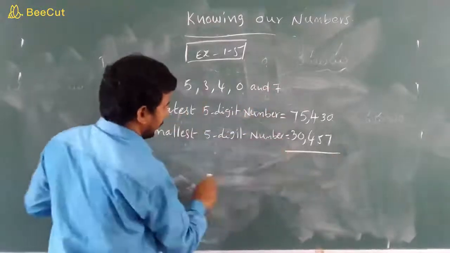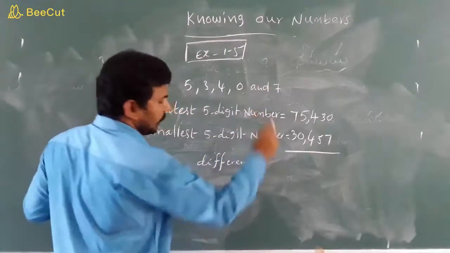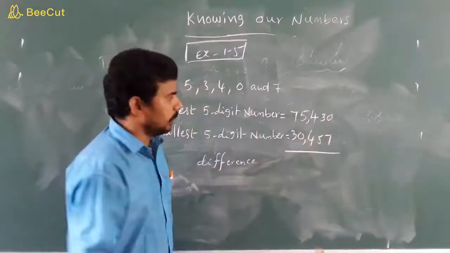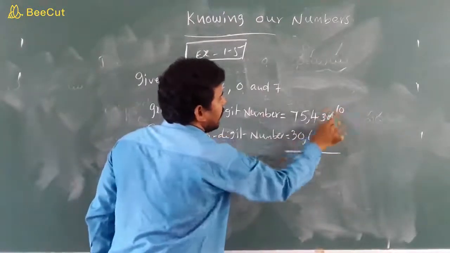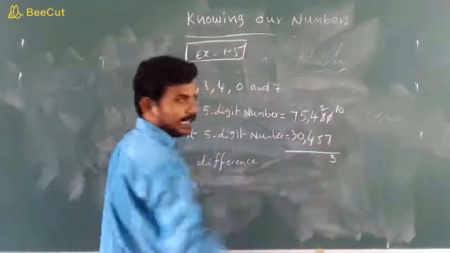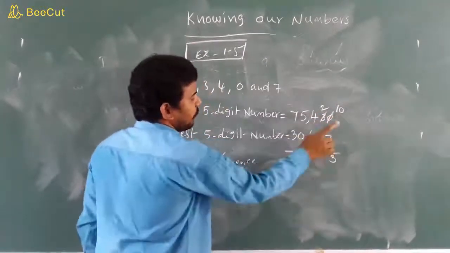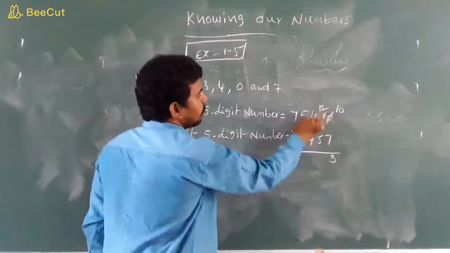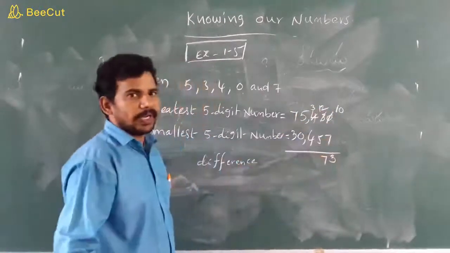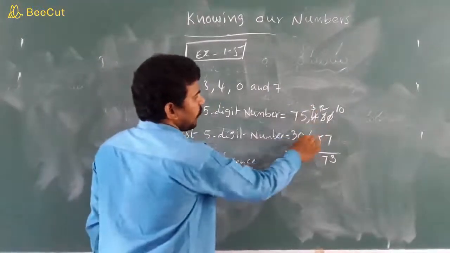So do the difference. 0 minus 7 is not possible. Take borrow. This is 10, this is 2. 10 minus 7 is 3. 2 minus 5 is not possible. Take borrow. 12 minus 5 is 7. 3 minus 4 is not possible.